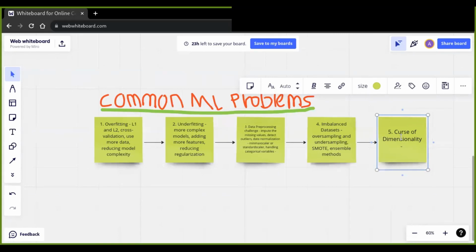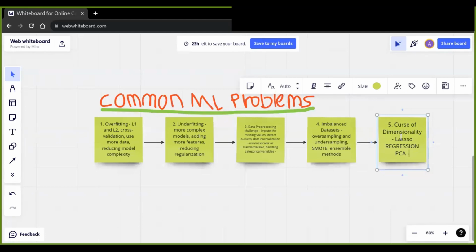If we face this problem in our model development, we have to mitigate it using feature selection techniques like lasso regularization or the lasso regression algorithm, and principal component analysis. This is one of the solutions to mitigate the curse of dimensionality.